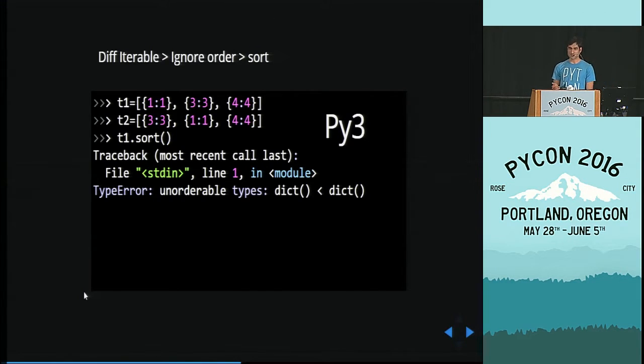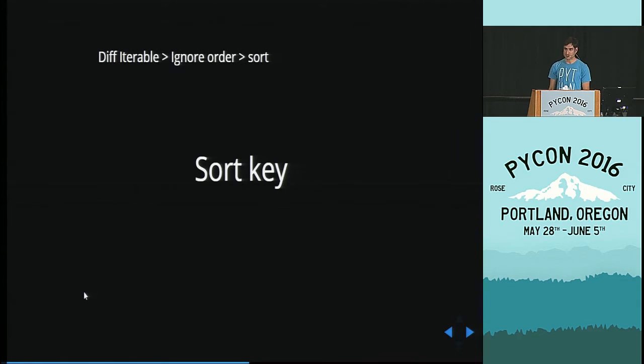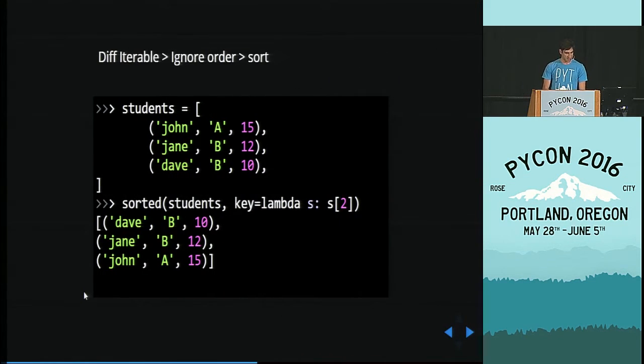Has anybody heard of sort key? Who has ever used sort key here? All right, some people. So Python comes with this thing called sort key. You can think of these as hooks or representations of your object that you can tell the sort algorithm to use to move things around and compare them. Okay, so this is an example.